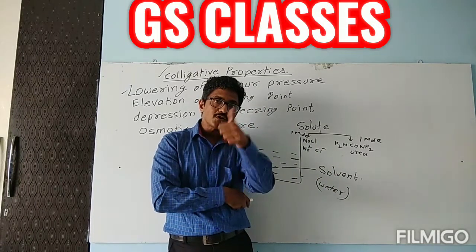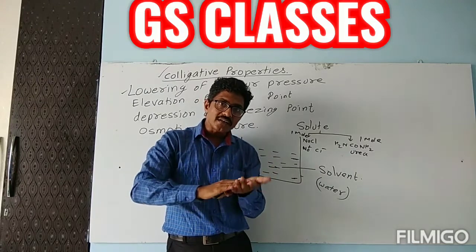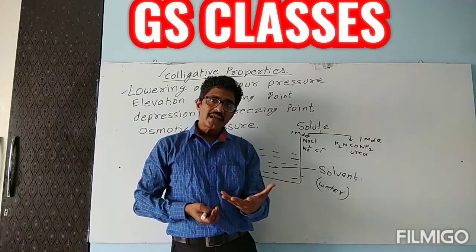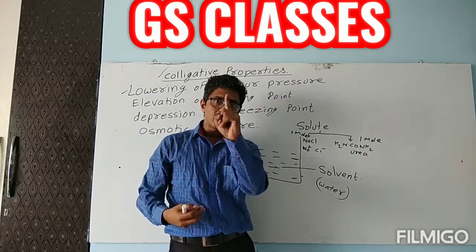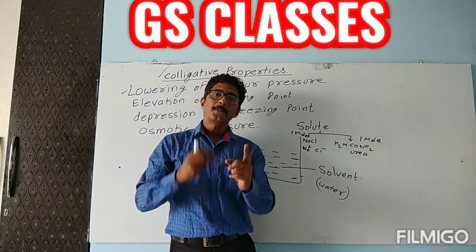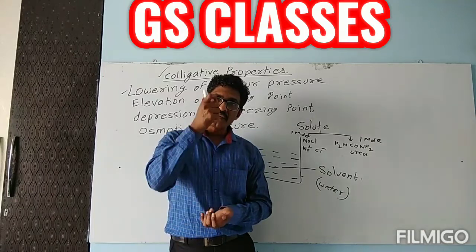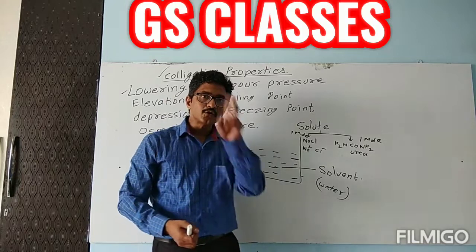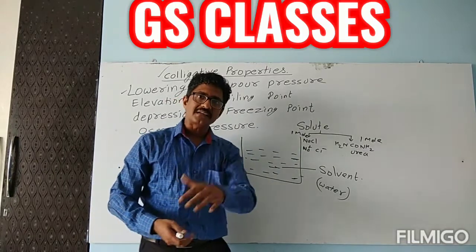When we dissolved sodium chloride in water, it got split. We were thinking that we are dissolving only 1 mole of sodium chloride, but children, in reality, inside the water, there were 2 moles of particles present.